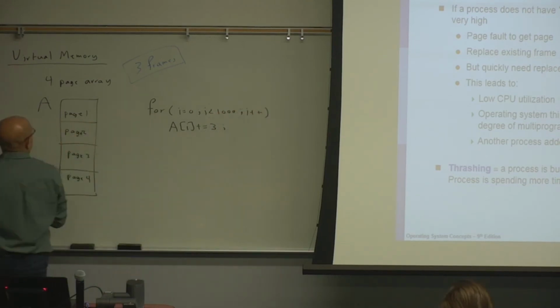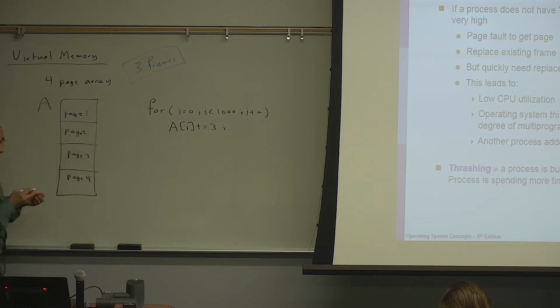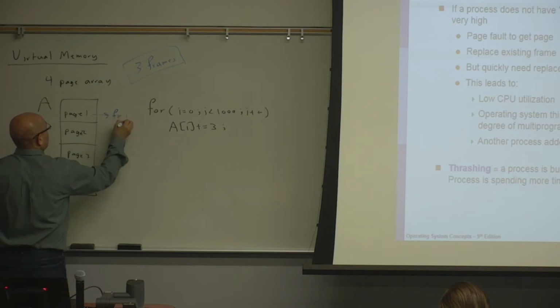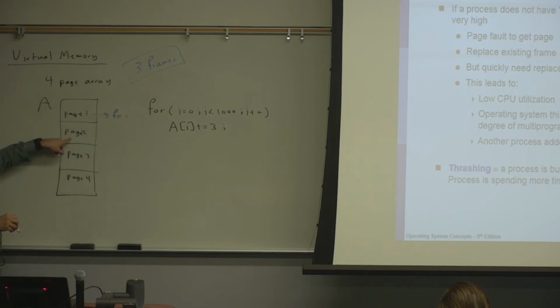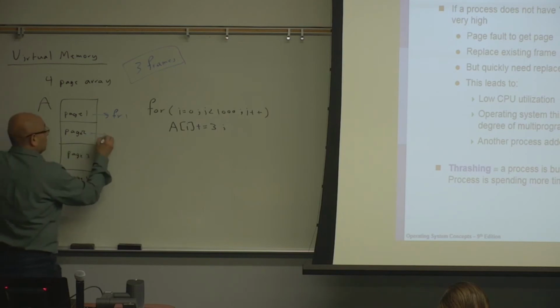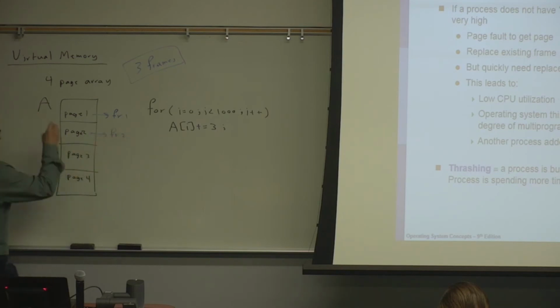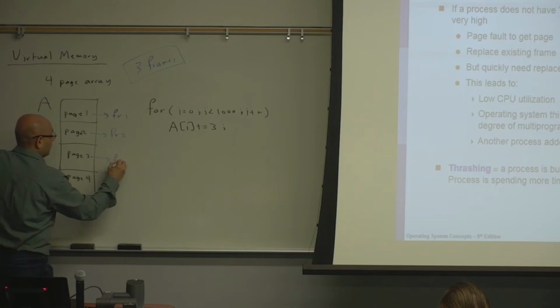In the first iteration, these pages are not in physical memory yet, so we'll have a page fault, and we'll look for a frame. Page 1 will get frame 1. Then when we access page 2, it's not in physical memory yet, so we will give it frame 2. Page 3 will get frame 3.